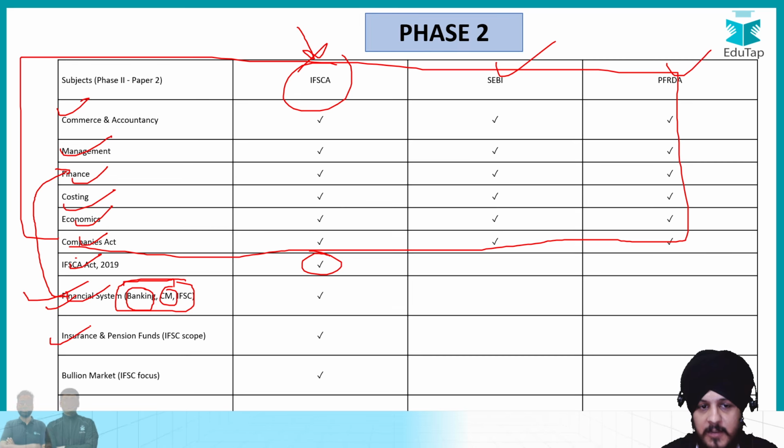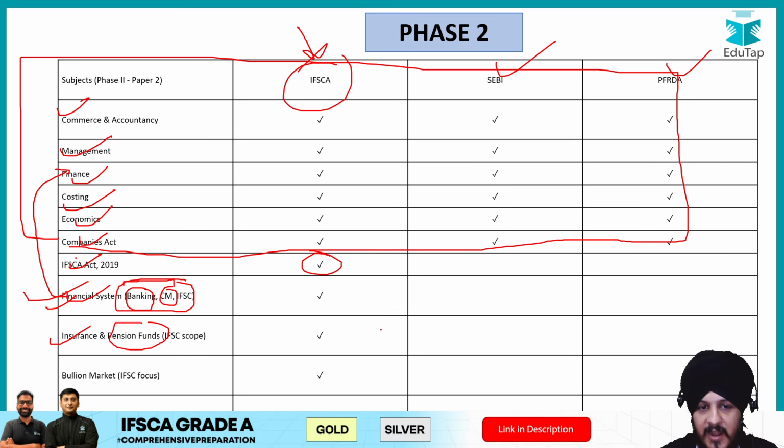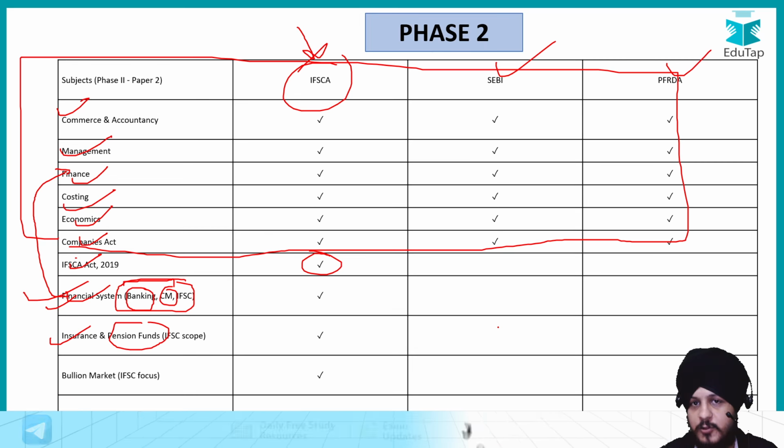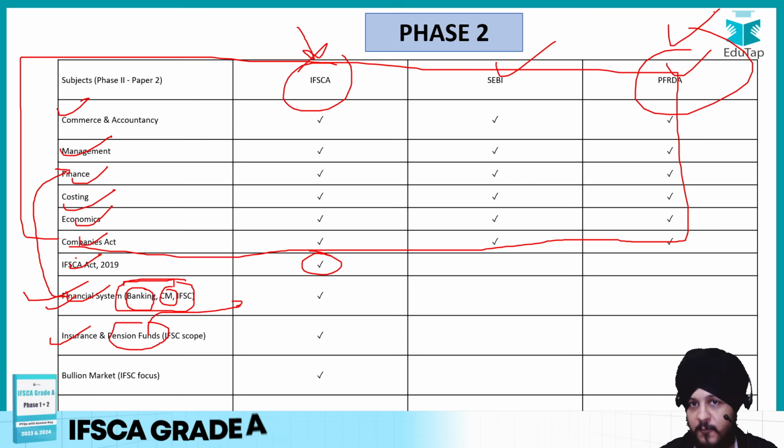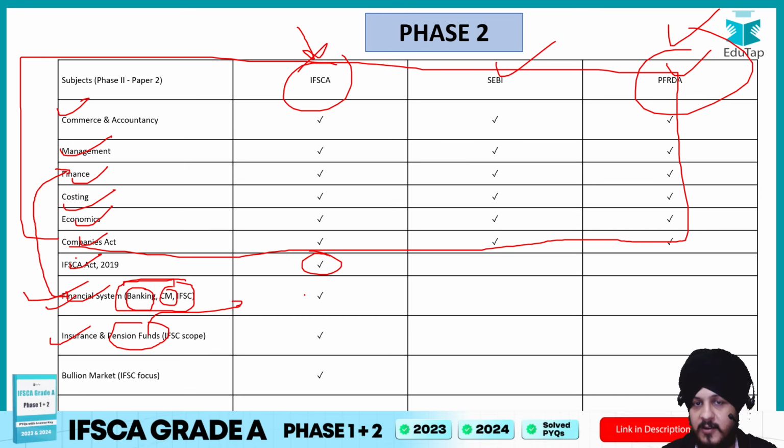Then we have insurance and pension funds. Pension fund is something that is non-overlapping in case of phase 2, but of course pension fund you are going to prepare in case of phase 1 with respect to PFRDA if you have prepared for this examination, right? So from there it is going to help you.